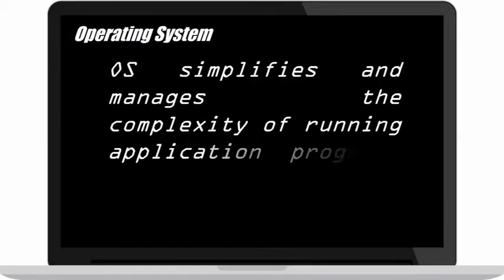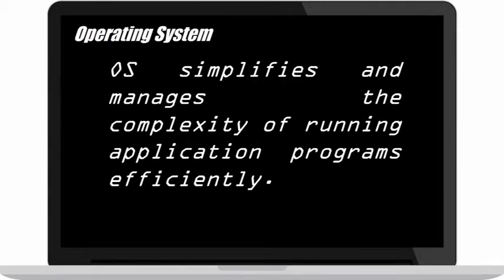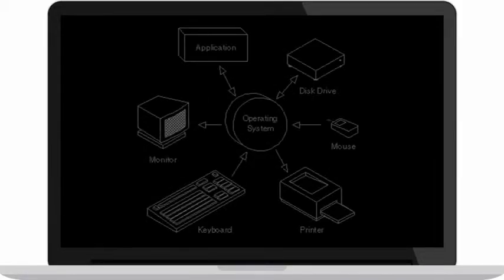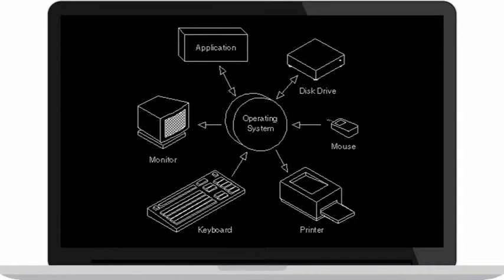An OS simplifies and manages the complexity of running application programs efficiently. Every general-purpose computer must have an operating system to run other programs and applications. Operating systems perform basic tasks, such as recognizing input from the keyboard, sending output to the display screen, keeping track of files and directories on the disk, and controlling peripheral devices such as disk drives and printers.